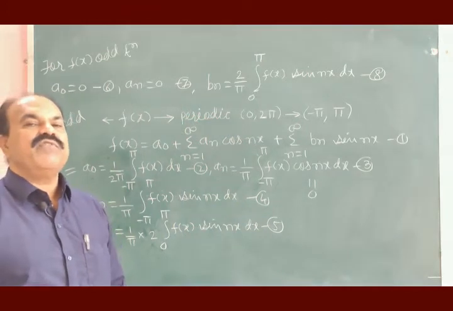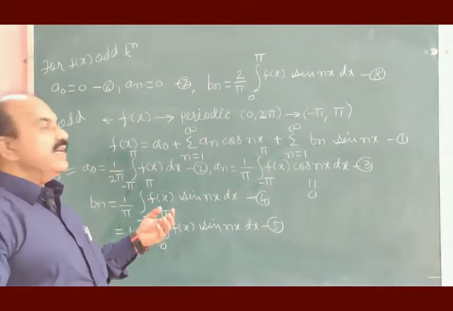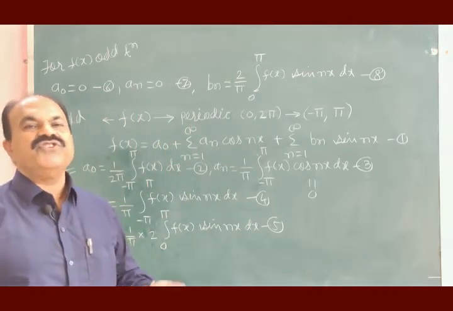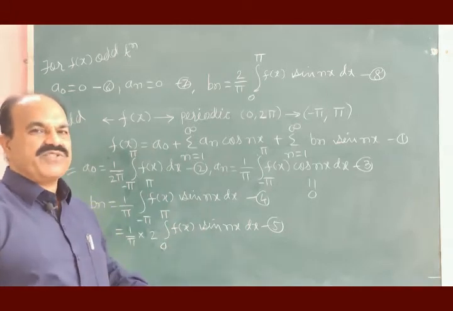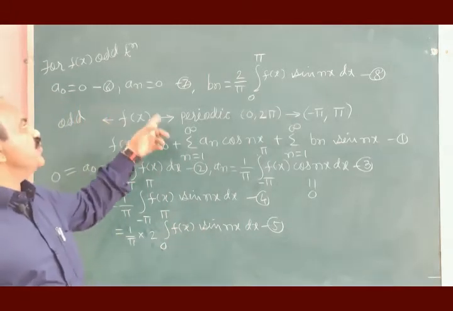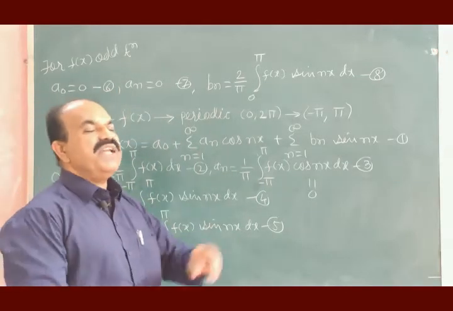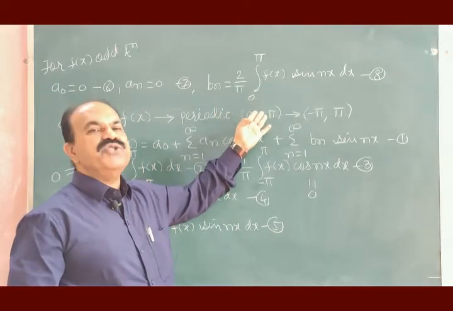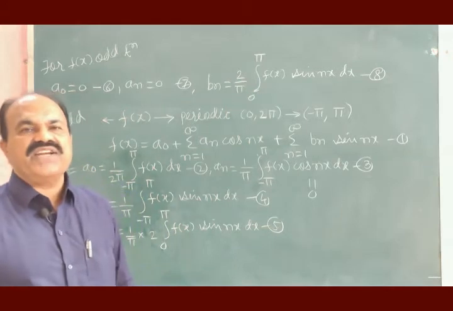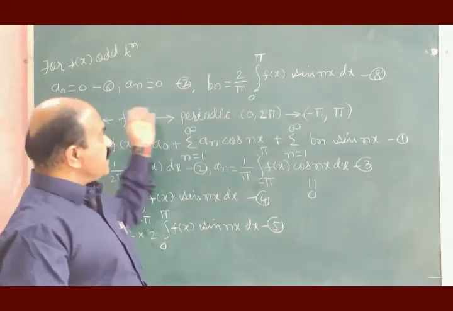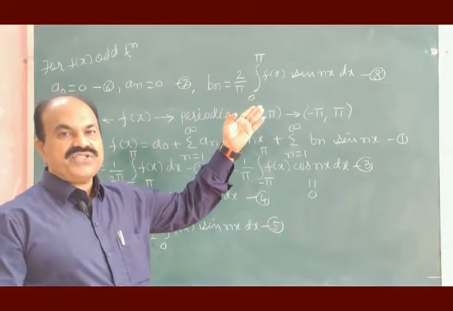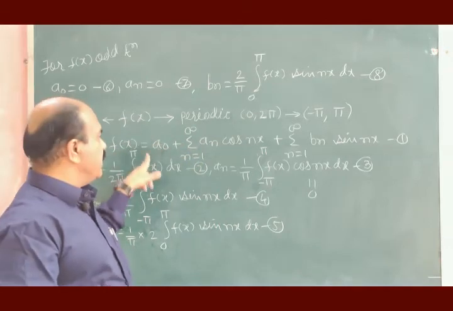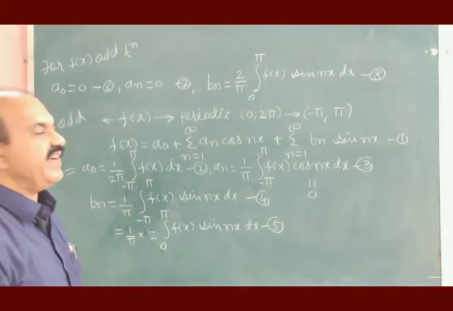So if function f of x is odd function, then the coefficients of the Fourier series which expresses the odd function f of x are a0 is equal to 0, an is equal to 0, bn is equal to 2 divided by pi, integration with respect to x in the limits 0 to pi f of x sin nx dx. If these are the coefficients of Fourier series representing function x, this Fourier series will get modified.